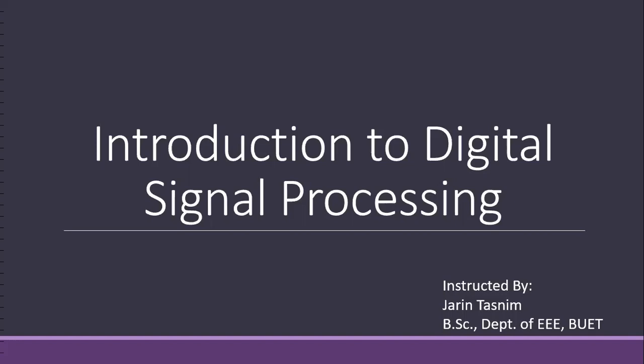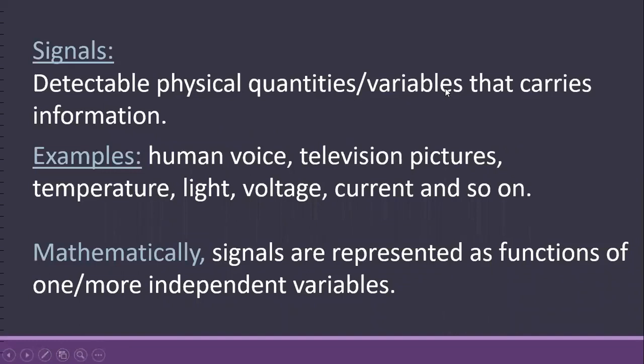Before we start, I want to know: what is a signal? Do you know what a signal is? A signal is a detectable physical quantity or variable that carries information. Like I am talking right now, a human voice, this is a signal. Television picture, this is a signal. Temperature, light, voltage, current, pressure, everything is a signal. Mathematically, signals are represented as functions of one or more independent variables.